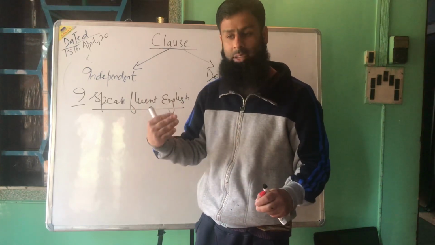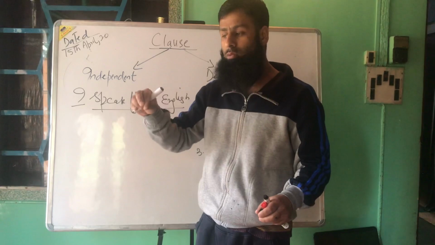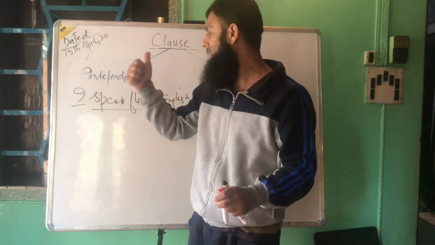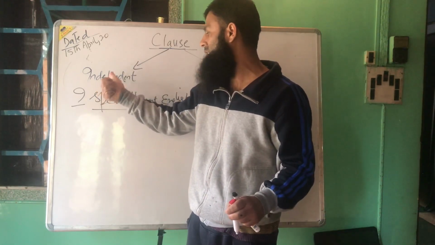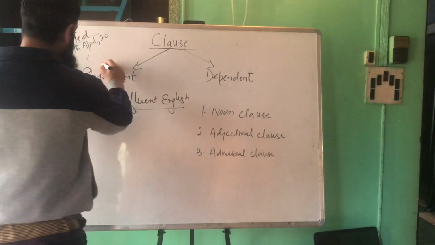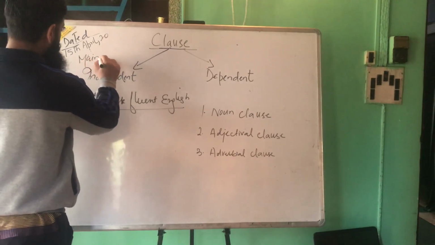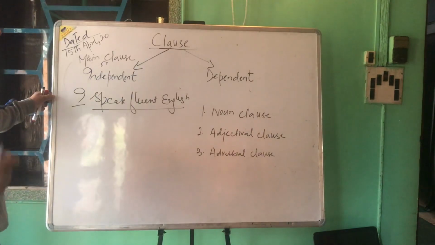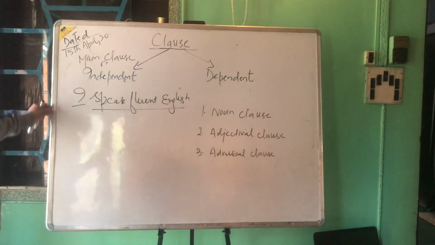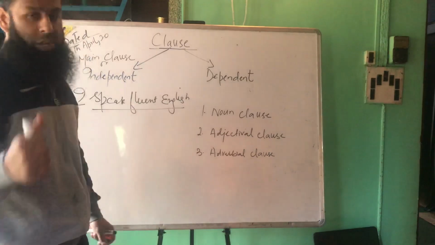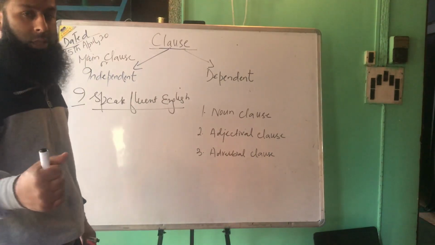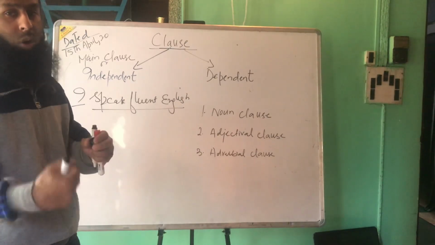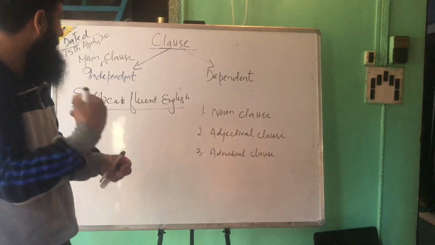So any clause that completes the sense is an independent clause, which we also call the main clause or the principal clause. Principal clauses, main clauses or independent clauses are totally independent. They can stand on their own and complete sentences alone.